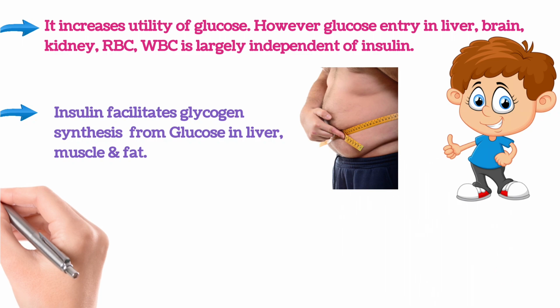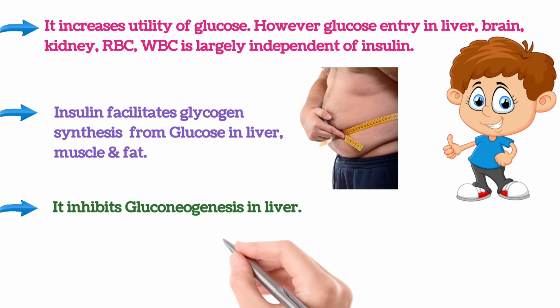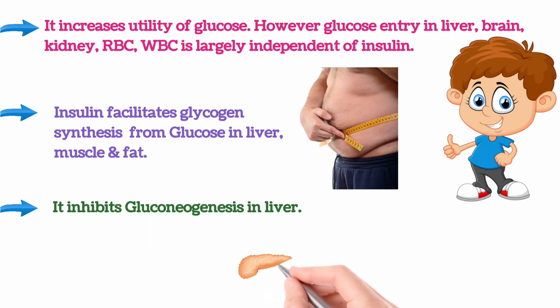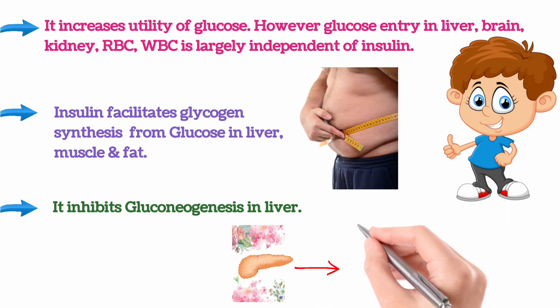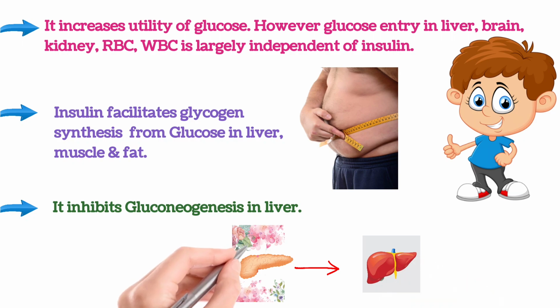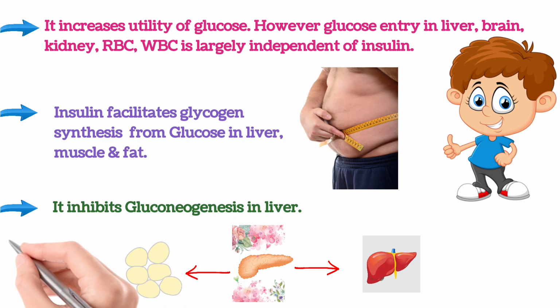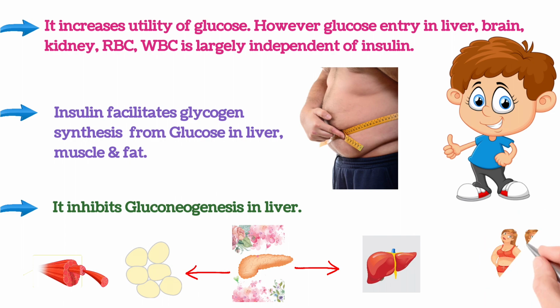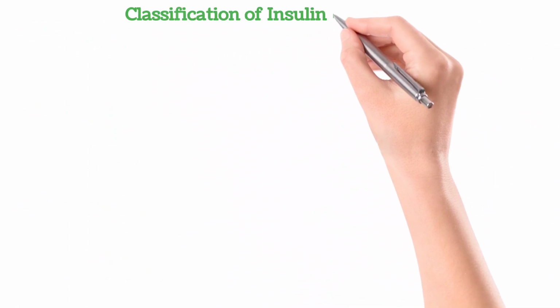That's how it maintains the body weight. And one last point: it inhibits gluconeogenesis in the liver. Gluconeogenesis is nothing but the synthesis of new glucose inside the liver. So its function towards the liver is that it inhibits gluconeogenesis and facilitates the production of glycogen. It gives glucose to fat cells and skeletal muscle for proper utility and distribution in the body cells, and that's how it maintains the body weight. That is the purpose of insulin, and that is the purpose of pancreatic cells.